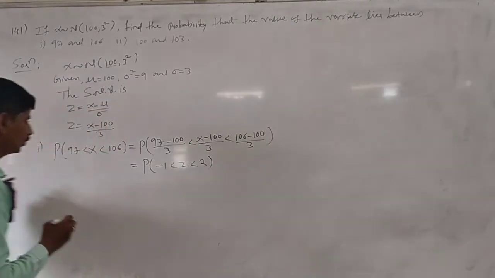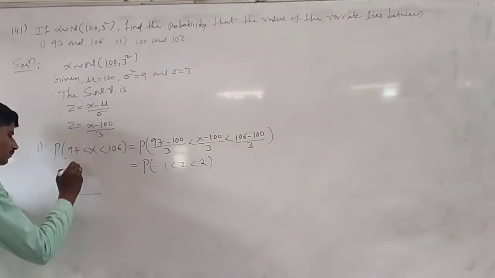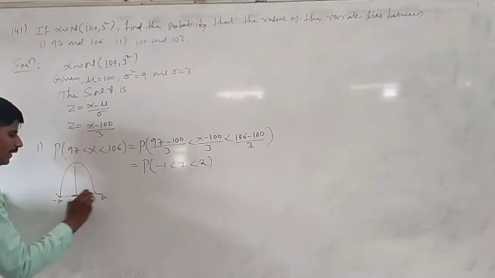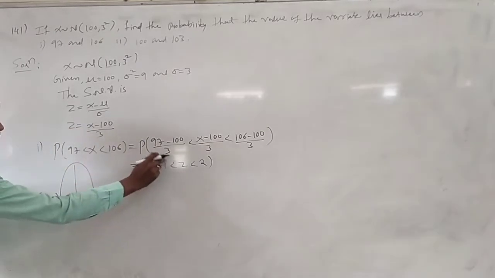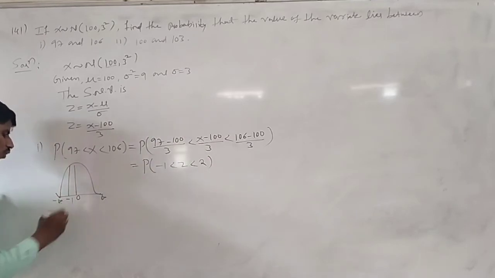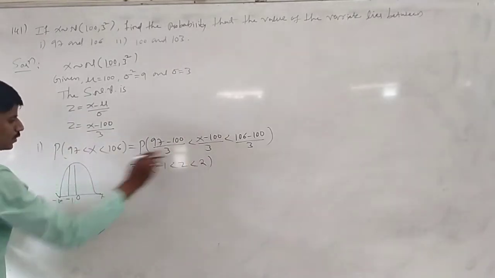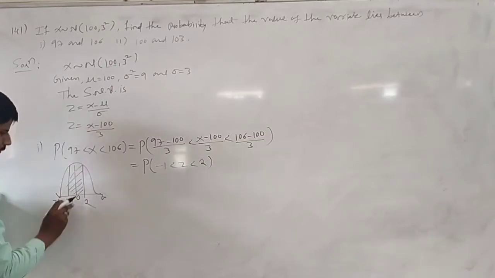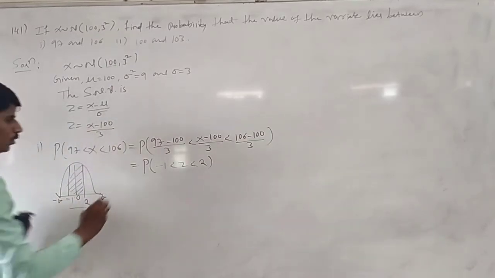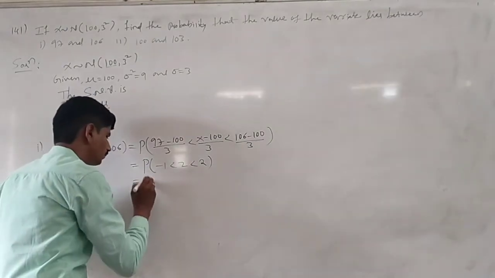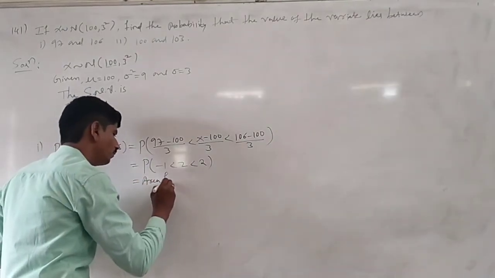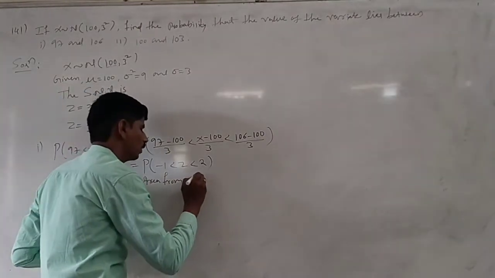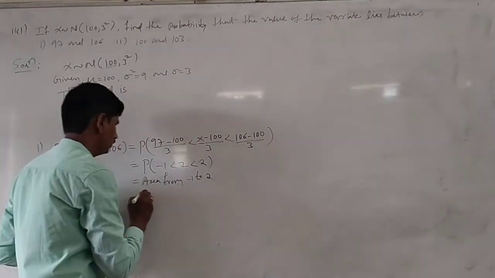Okay, you have to plot a small curve. Here minus infinity, and the z value is minus 1 on this side. You have to draw it. Next, plus 2 is on this side. You want the area from minus 1 to 2. Area from minus 1 to 2.